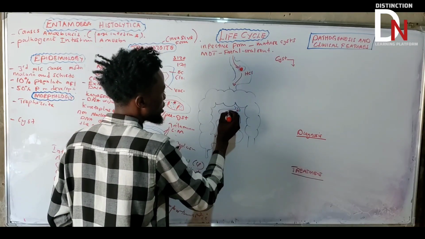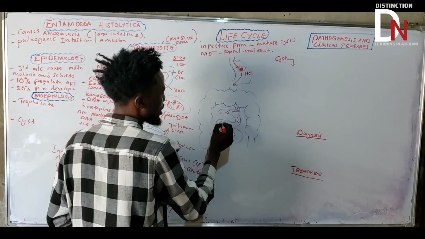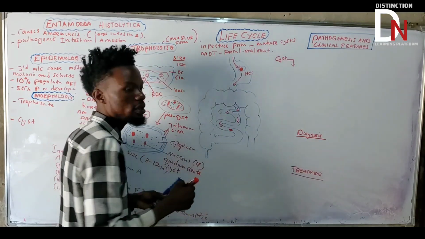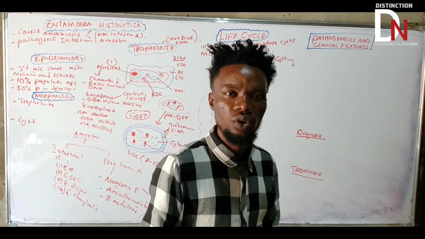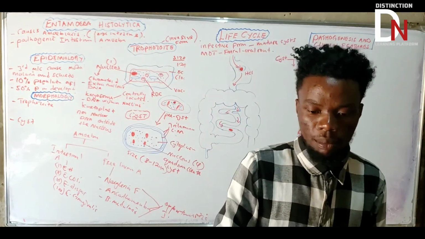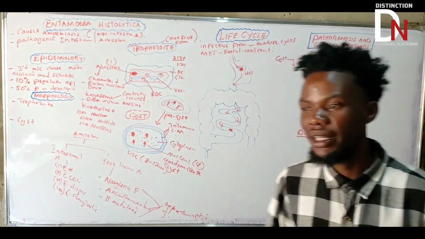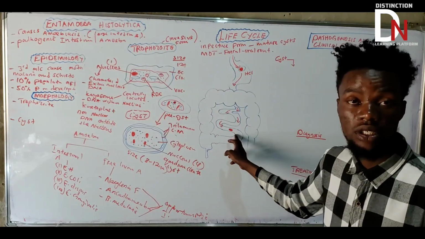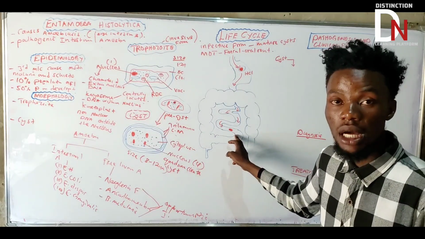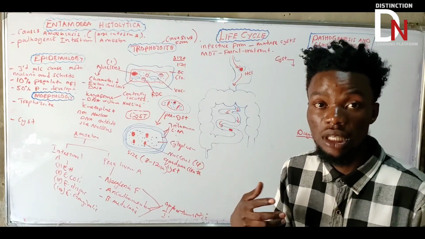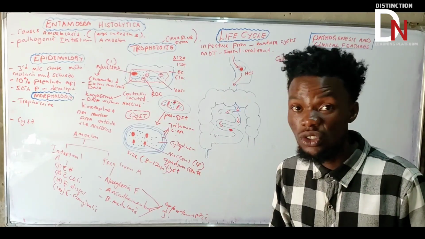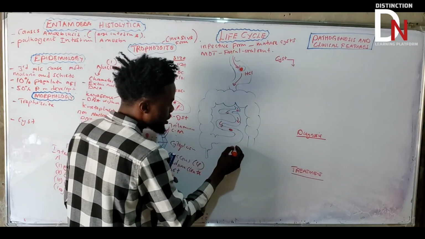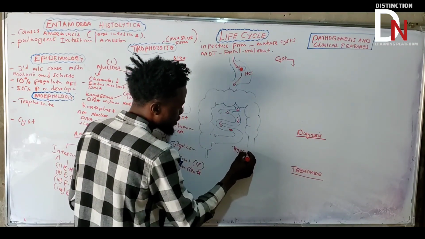Then it reaches the small intestine. We know that the small intestine has the duodenum, jejunum, and ileum. But the moment the cyst reaches the distal ileum, what do you think is going to happen? In the ileum there is alkaline pH, and there is the presence of trypsin. So in the ileum here, there is what we call trypsin.